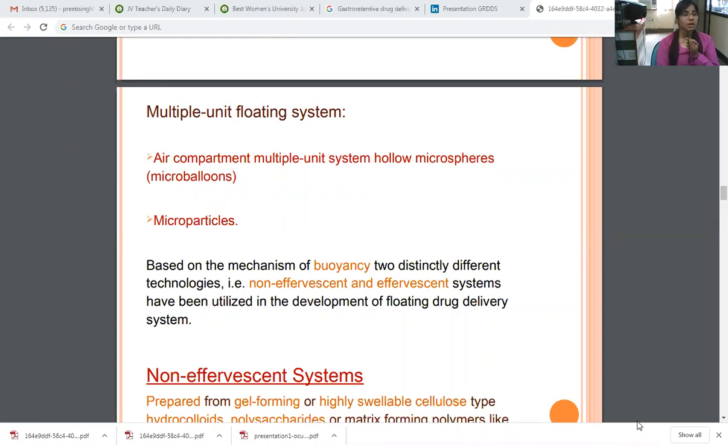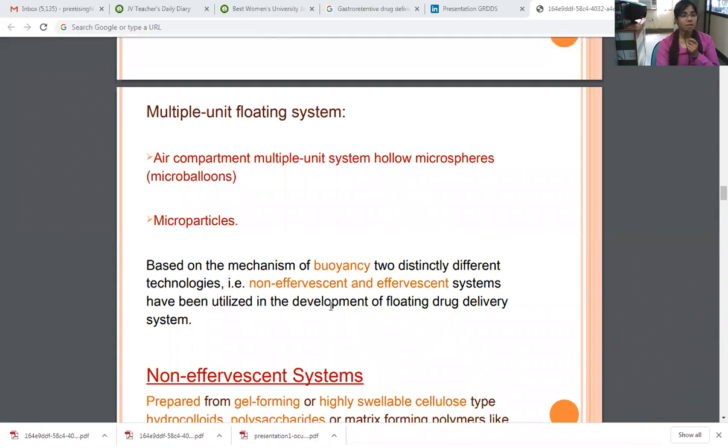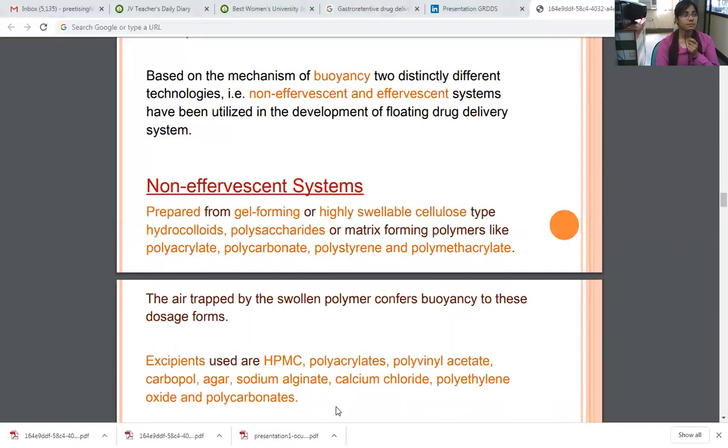Now we come to the multiple unit floating system: air compartment multiple unit system, hollow microsphere and microballoons. The microparticles are based on the mechanism of buoyancy, and two distinctly different technologies, non-effervescent and effervescent systems, have been utilized in the development of floating drug delivery system. Floating drug delivery system is mainly based on the mechanism of buoyancy test, the floating lag time and total lag time of floating. Now we come to the non-effervescent system.